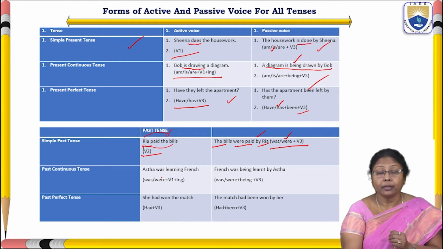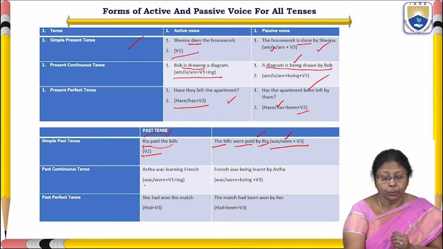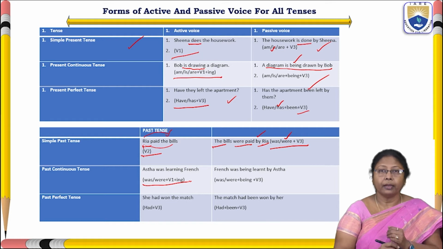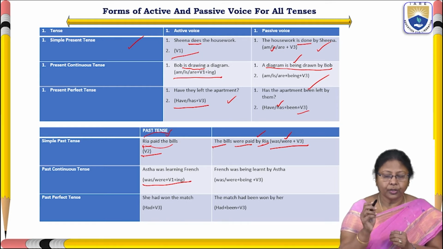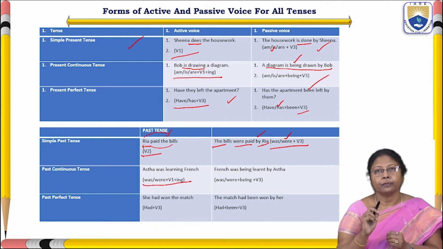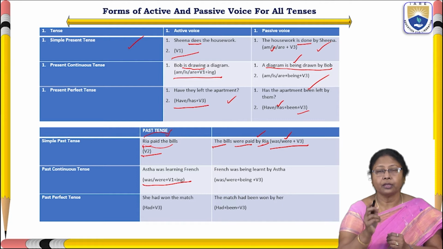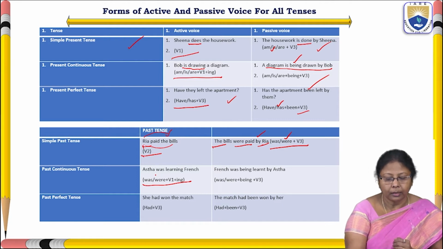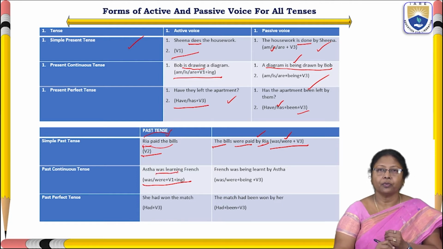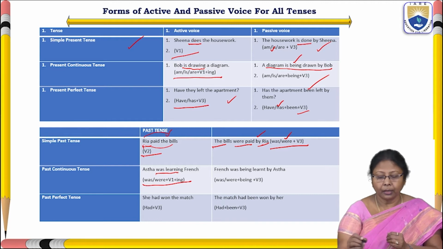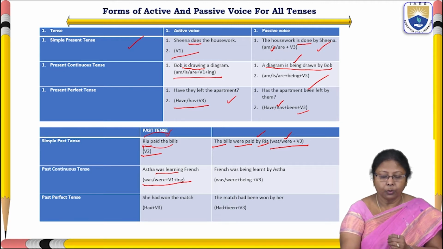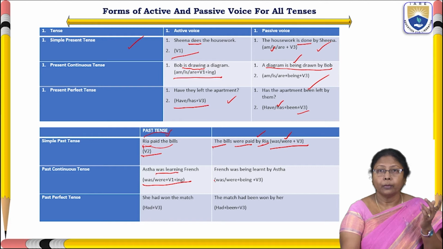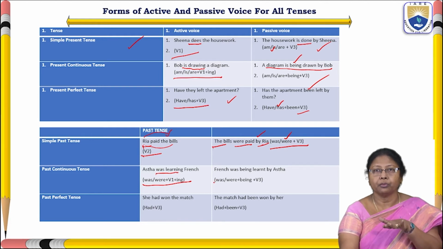And then next, past continuous tense. Under active voice, the structure of past continuous goes this way: was, were, V1 plus ing. Here also, Ashta was learning French. It's a continuous tense. Was learning is a continuous form. As we discussed, in passive voice the subject will become object and the object will become subject.